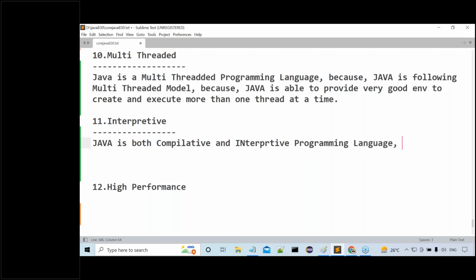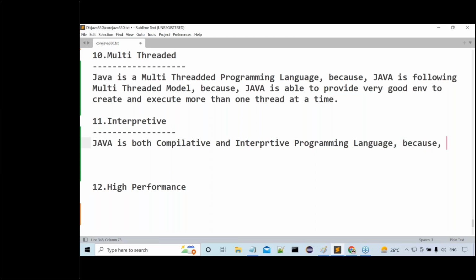Of course, the name is interpretive. Its meaning is that it was already compiled, it is already compilative, but also interpretive. There's a meaning here we have to understand. So here, Java's situation is that Java is both a compilative and interpretive programming language. How, sir? How can you say Java is both a compilative and interpretive programming language? Why?